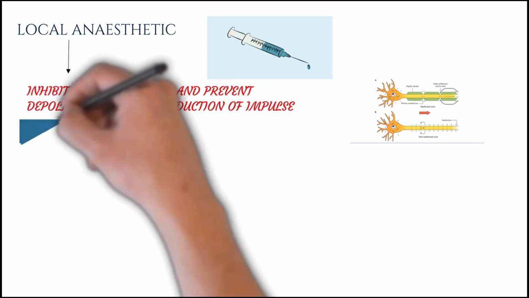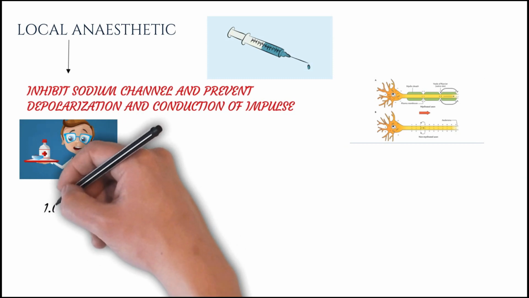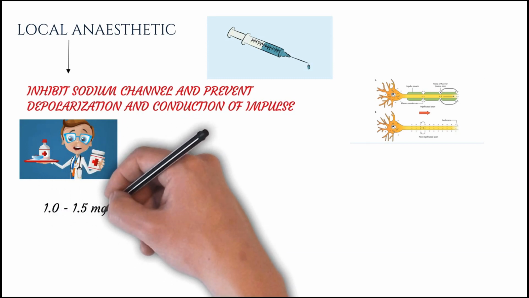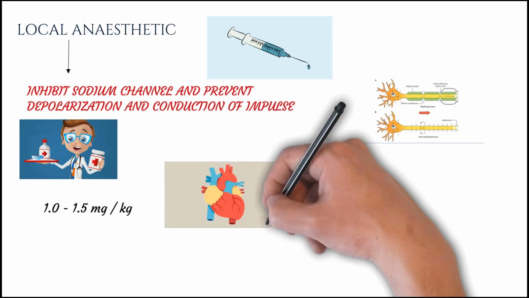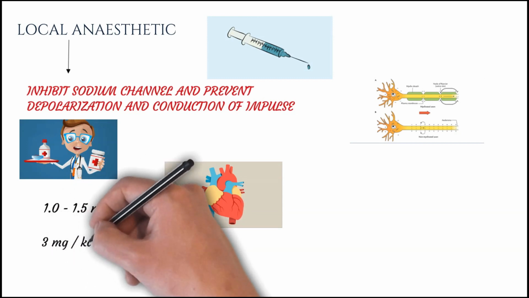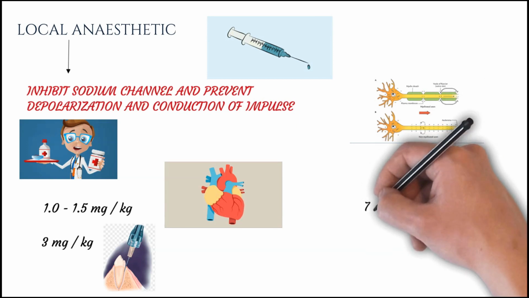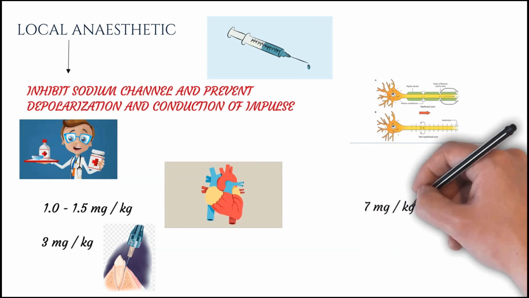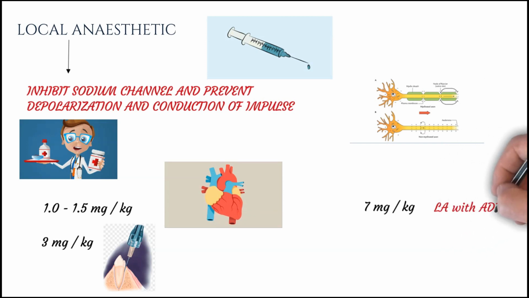Now, after studying how the local anesthetic acts, let's have a look at the various dosages of the local anesthetic. Lignocaine is the most commonly used local anesthetic. It is used in the dosage of 1 to 1.5 mg per kg as an antiarrhythmic drug. But when it is used for topical anesthesia, the dosage is 3 mg per kg. This is used for topical infiltration. But when it is used in conjunction with EDR, the dosage is increased to 7 mg per kg because EDR will delay the onset of absorption of lignocaine.